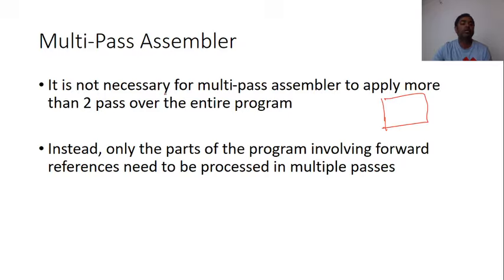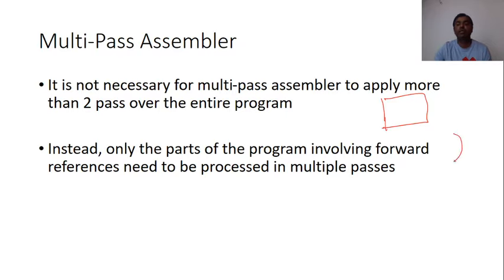That's why it is written here: it is not necessary for a multi-pass assembler to apply more than 2 passes over the entire program. Instead, only the parts of the program involving forward references need to be processed in multiple passes. That means what?